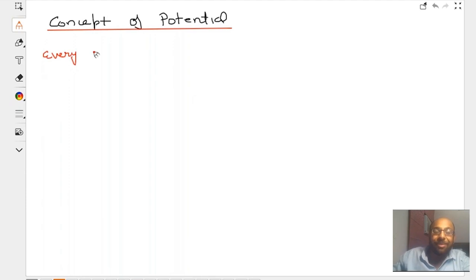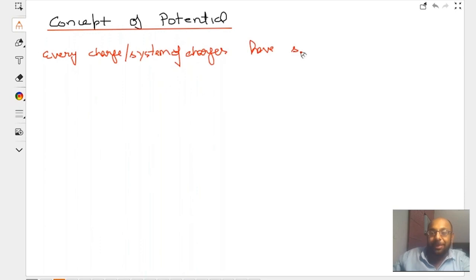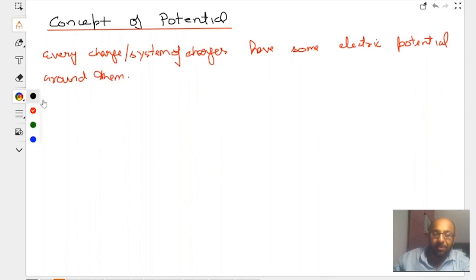So the point is that every charge or system of charges has some electric potential around it. Every charge or system of charges has some electric potential around them.